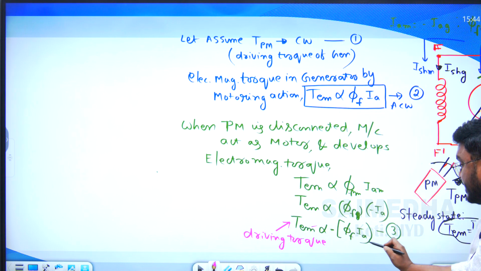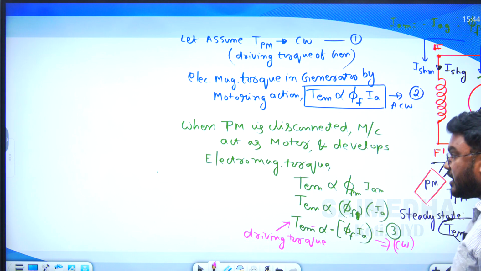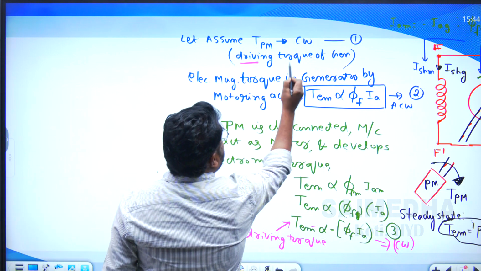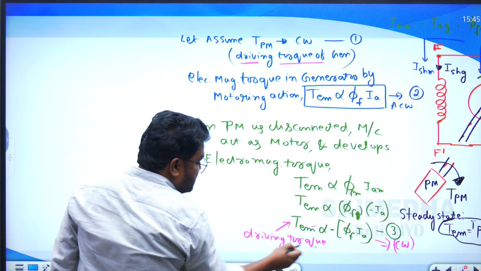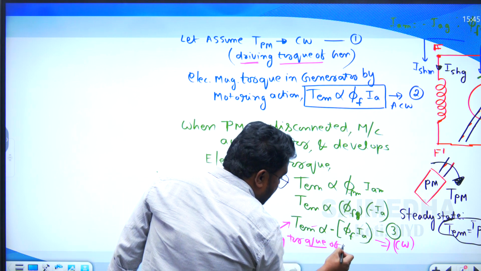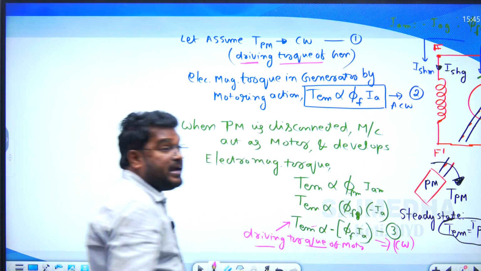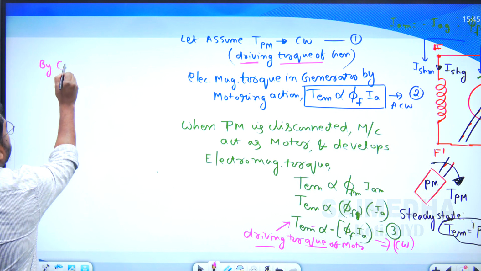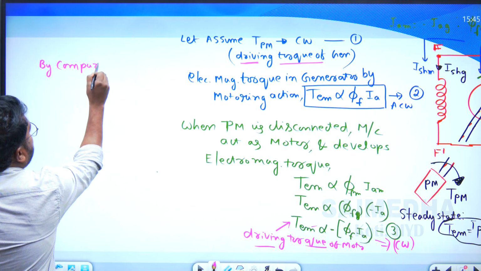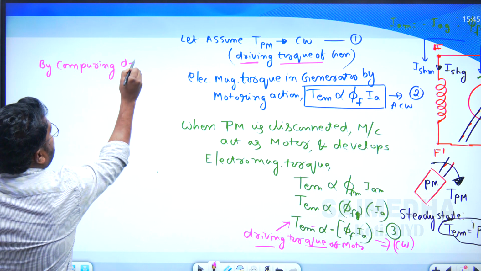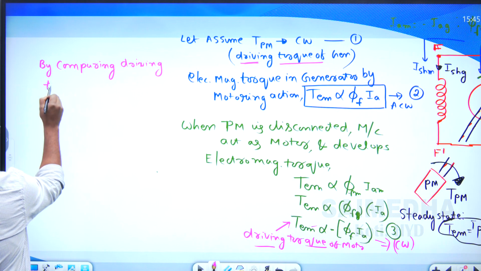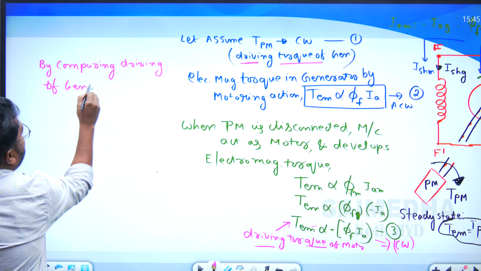So it is anticlockwise in one, and this becomes clockwise. Now this one is the driving torque of the generator and this is the driving torque of the motor. So by comparing the driving torque of the generator and the motor,